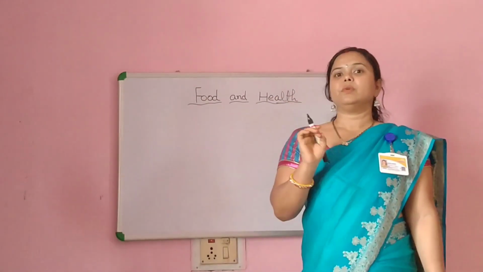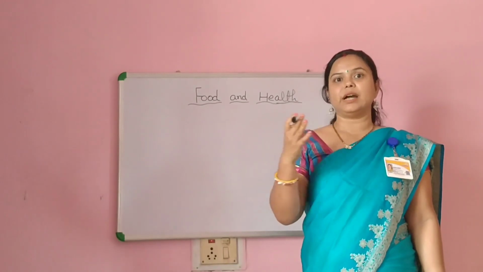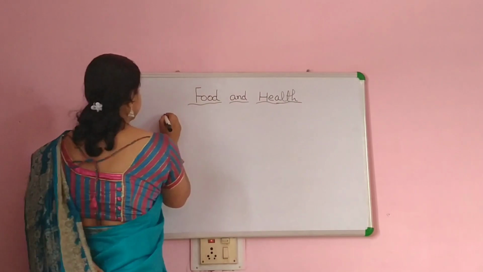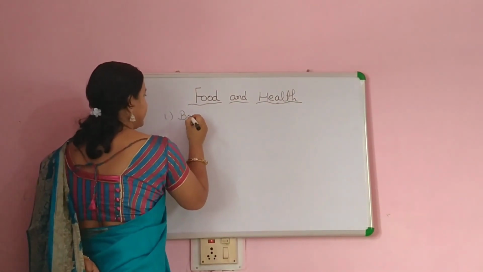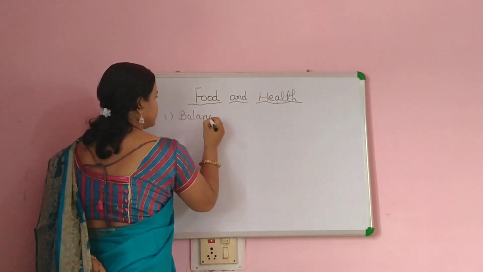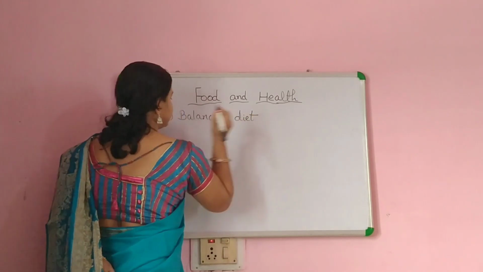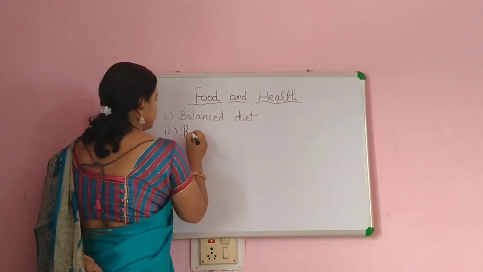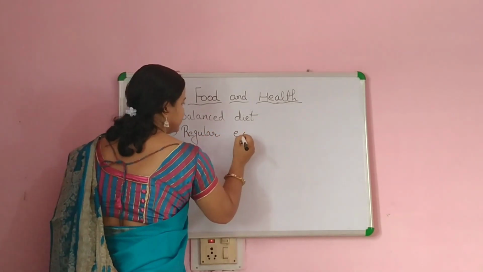Now for a healthy life, we should do four things. What are the four things? The first thing is balanced diet. The second is regular exercise.